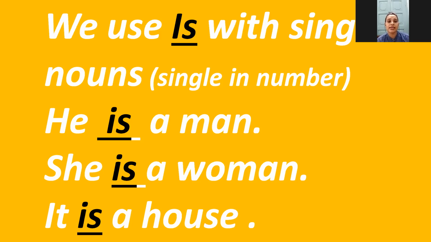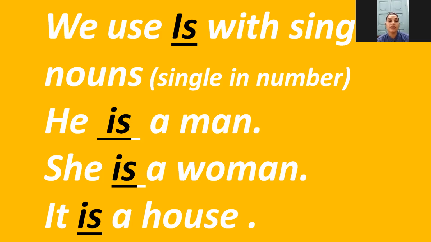Okay, let's take example. First, he is a man. In this picture, there is only one man, so we are using is with he. Second is she is a woman.